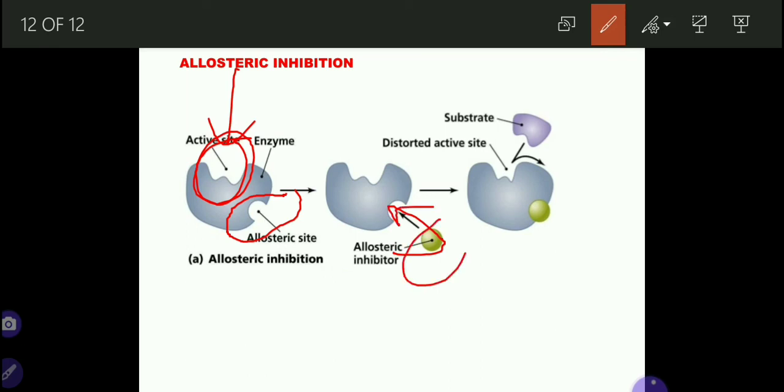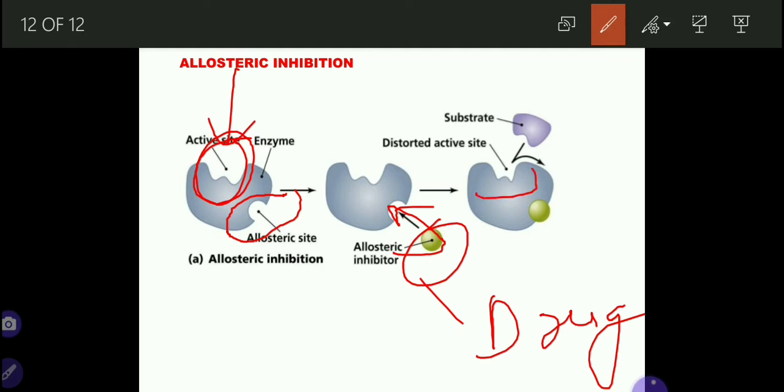This is the drug or medicine. When the drug enters the allosteric site, it changes the shape of the active site. When the shape of the active site is changed, the substrate cannot enter the active site and form the complex.